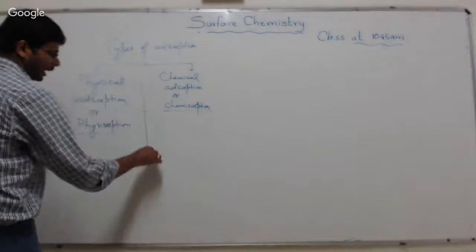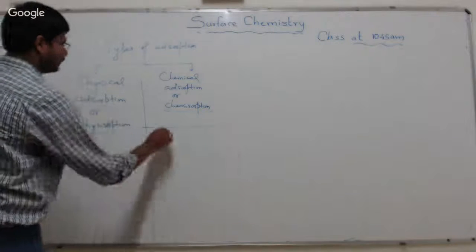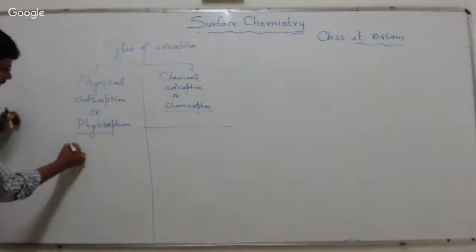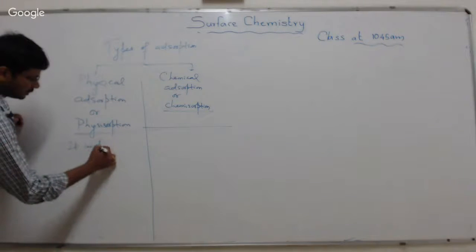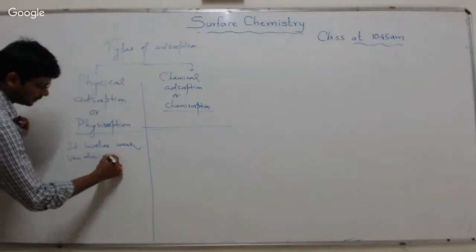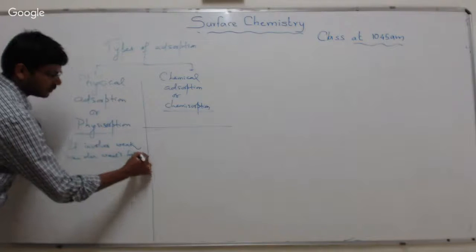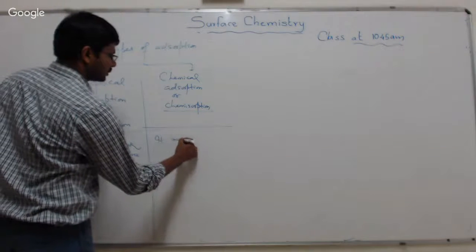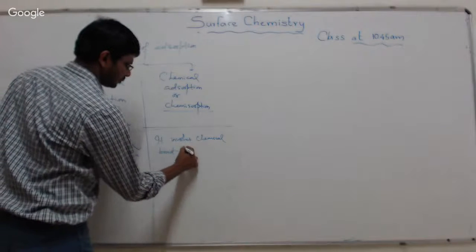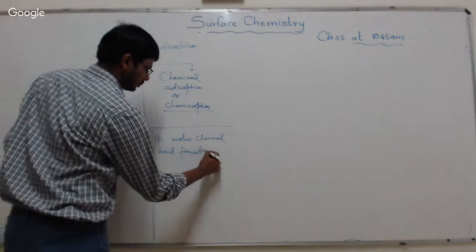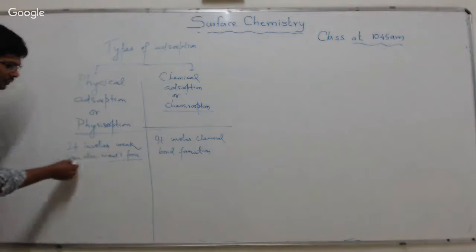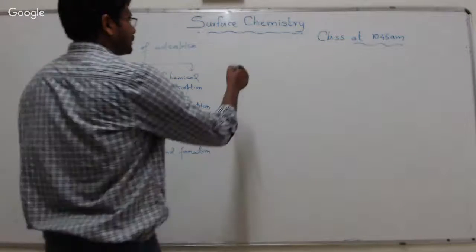Now coming back to the types of adsorption. There are basically two types of adsorption: physical adsorption and chemical adsorption. Physical adsorption involves weak van der Waals forces. Chemical adsorption involves chemical bond formation. Van der Waals forces are weak forces, so the enthalpy of adsorption is low.